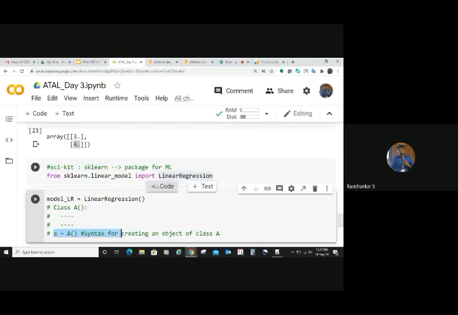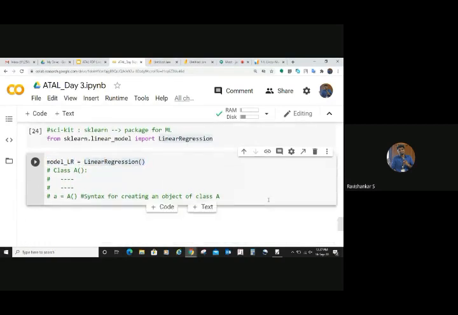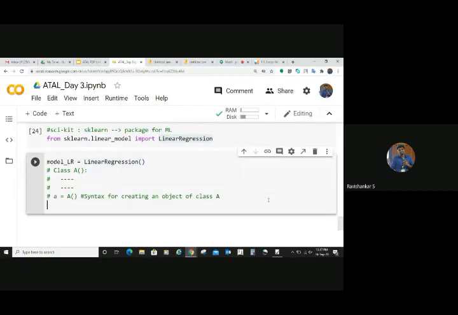And the same thing you are doing here. See, you are creating the object of that linear regression module or class. Is that clear? Yes or no? This is for understanding only. I have mentioned this. Please say yes or no. You have created a model object. Let's say the name of that object is A here, and it belongs to the class A. So now we are going to do the same thing here.